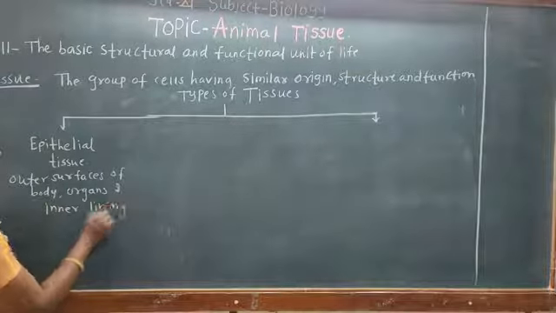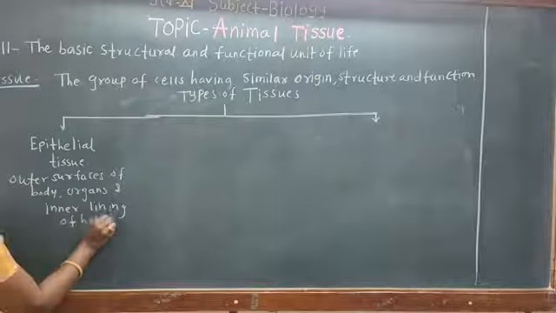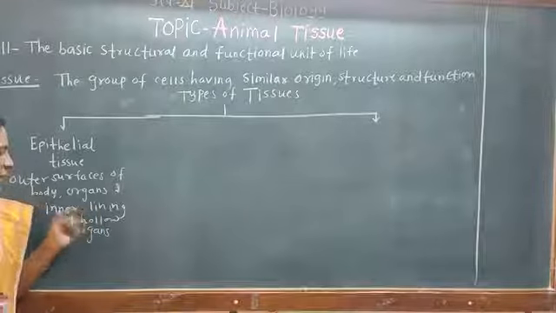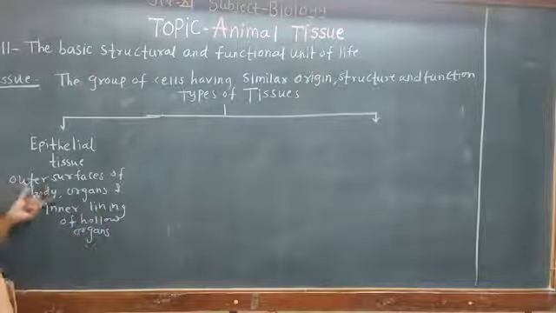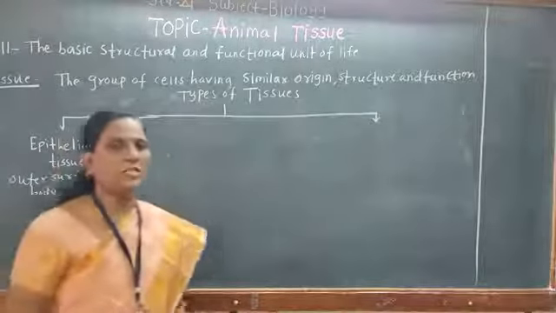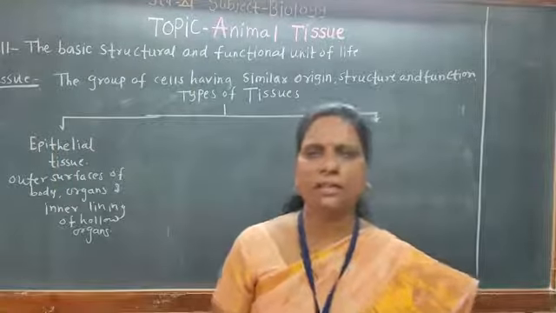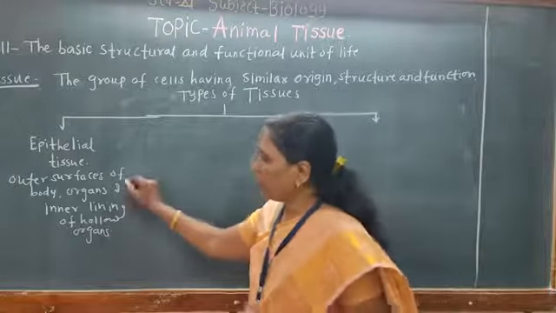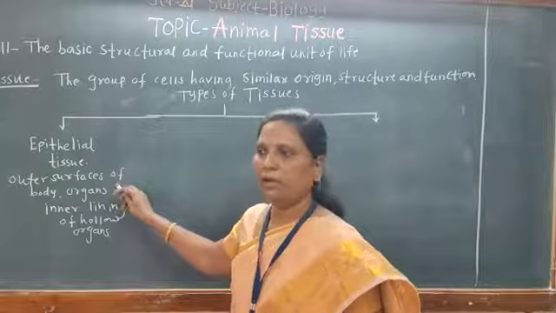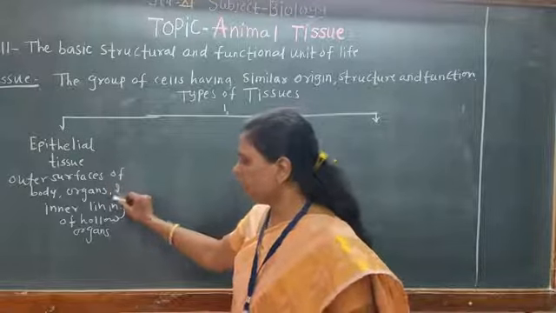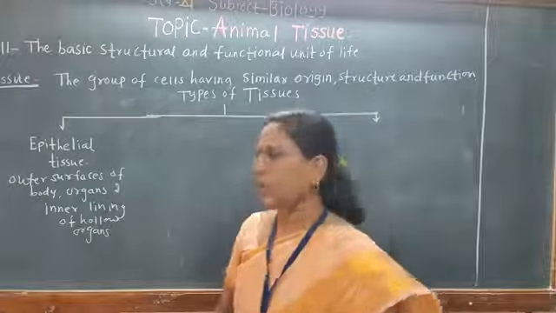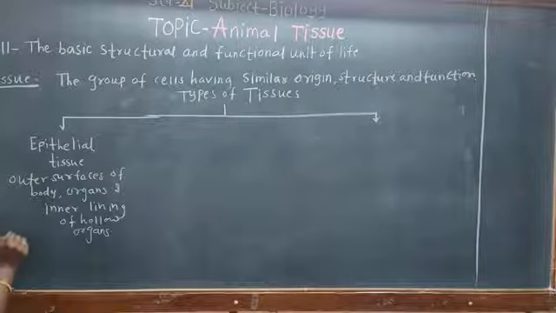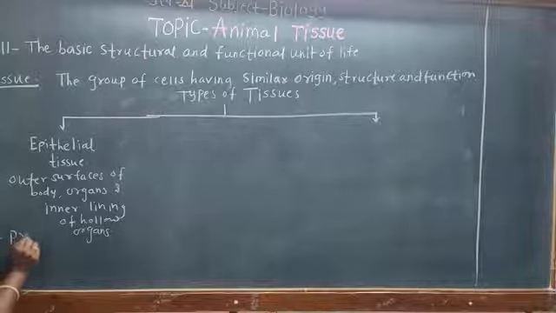They form the inner lining of hollow organs, and also the outer surfaces of the body, even the epidermis, our skin, the outer layer, is nothing but epithelial tissue. So the main function of this tissue is protection.